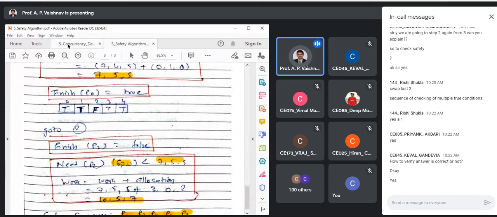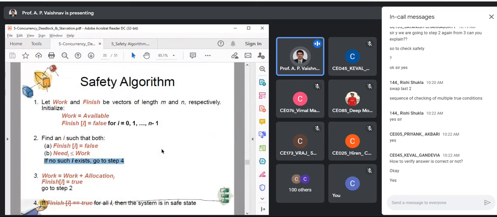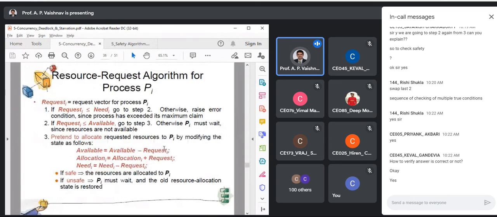Now let us go for the next algorithm, known as the resource request algorithm. Suppose you checked that your current state is safe. I'm going with that assumption. Now, one of the 5 processes is requesting some extra resources. Do I need to check for safety once again?